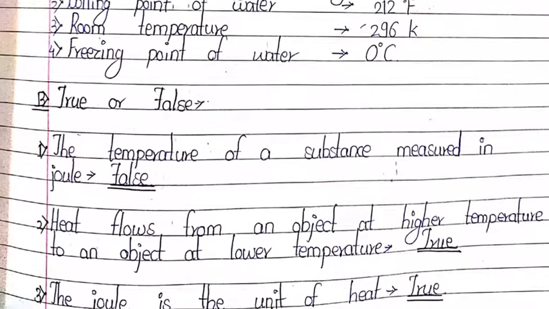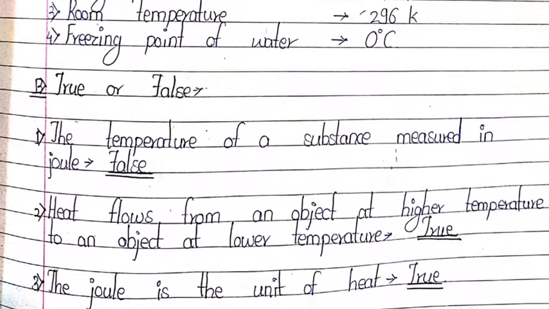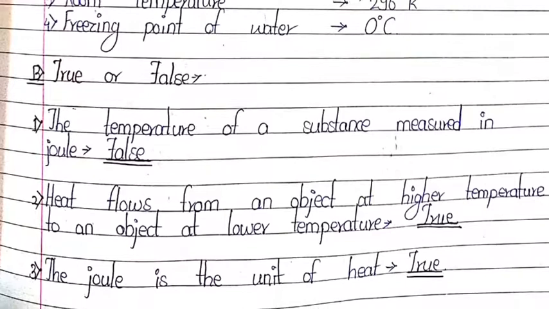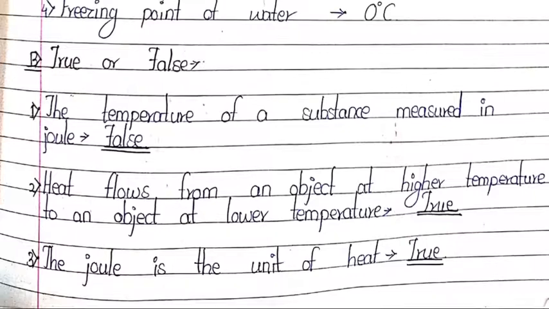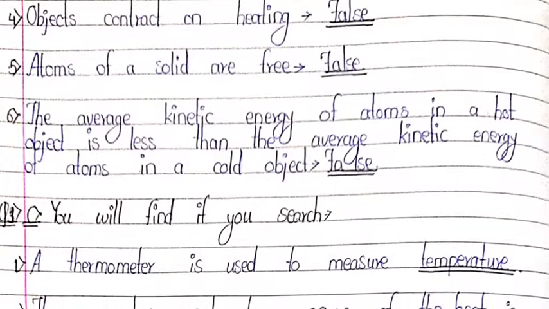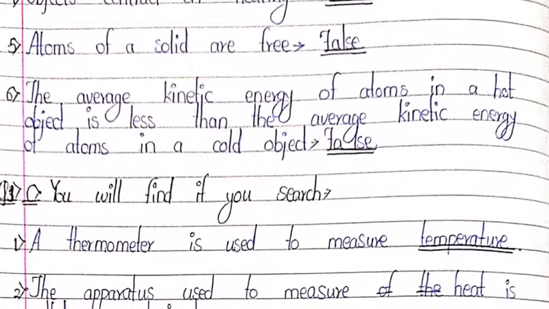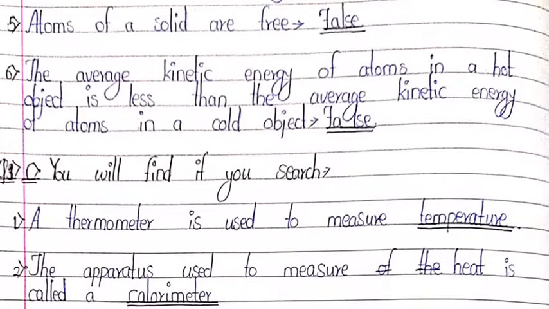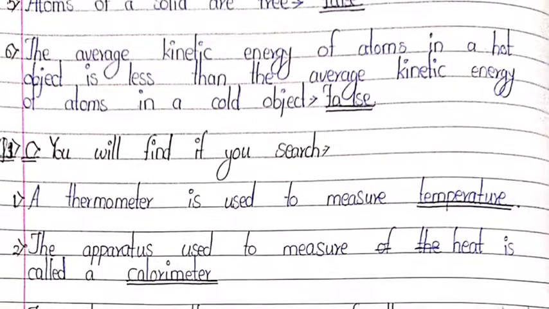Question number 1 B. True or false? Temperature of a substance is measured in joule. False. Second, heat flows from an object at a higher temperature to an object at lower temperature. True. The joule is the unit of heat. True. Fourth one, objects contract on heating. False. Fifth one, atoms of a solid are free. False. 6. The average kinetic energy of atoms in a hot object is less than the average kinetic energy of atoms in a cold object.